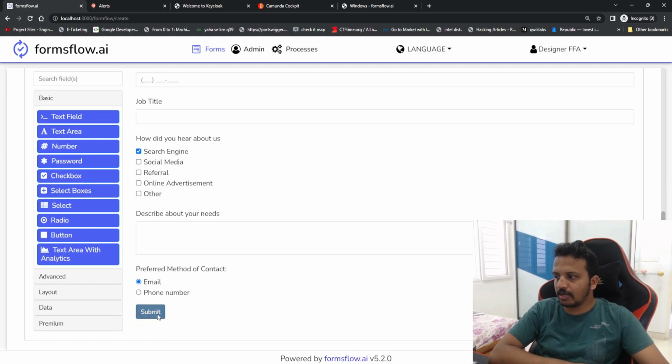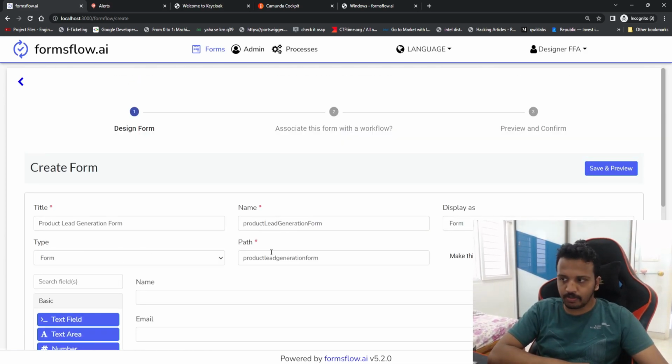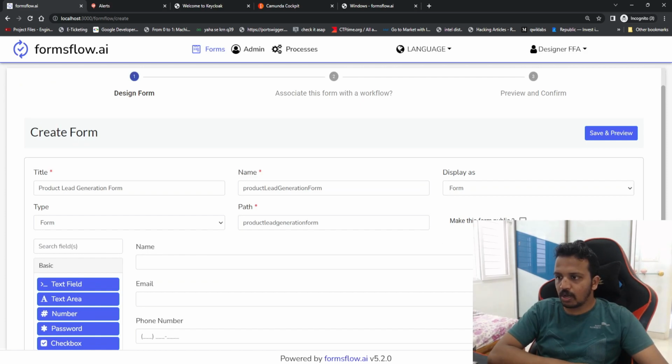Okay, and finally we have the submit button here, and if I click on it, I can move it up and down, but we'll follow the standards. So we are good with the form, right? You understood how we are going to create it, and we are done with the form change.